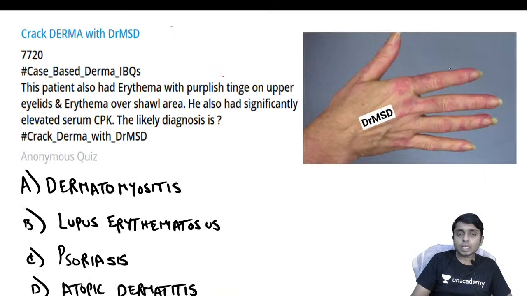Very good. So now please try to answer this particular question. Balaramakrishna has answered it as dermatomyositis.